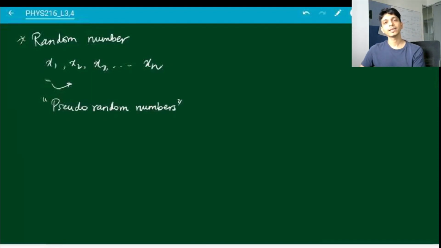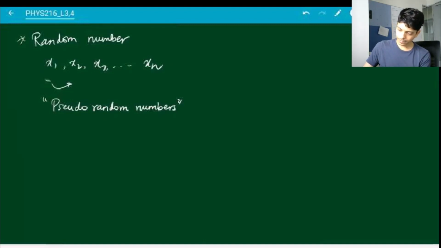Pseudo-random numbers just means that it's going to be extremely difficult for you to predict what the next number is going to be. It is not impossible because it's coming from some algorithm, but within reasonable limits, it's really hard. It's almost impossible to predict what the next number will be. So that is what we call a pseudo-random number generator. And the more difficult it is to guess what the next number will be, the better we will say is the pseudo-random number generator. And in general, for the purposes of our discussion and in books and everywhere, we just use the word random numbers, although we actually mean pseudo-random numbers.